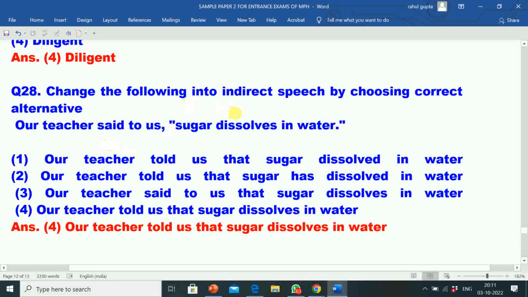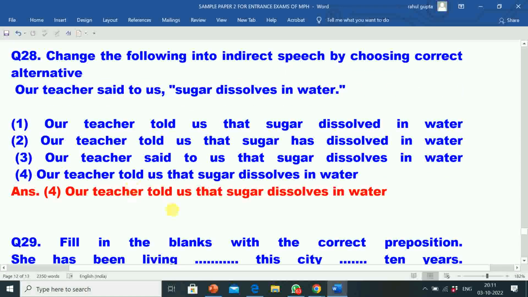Next question. Change the following into indirect speech by choosing the correct alternative. So here the sentence is, our teacher said to us, sugar dissolved in water. Here we need to change the following into indirect speech. Option 1, our teacher told us that sugar dissolved in water. Option 2, our teacher told us that sugar has dissolved in water. Option 3, our teacher said to us that sugar dissolved in water. Option 4, our teacher told us that sugar dissolved in water.